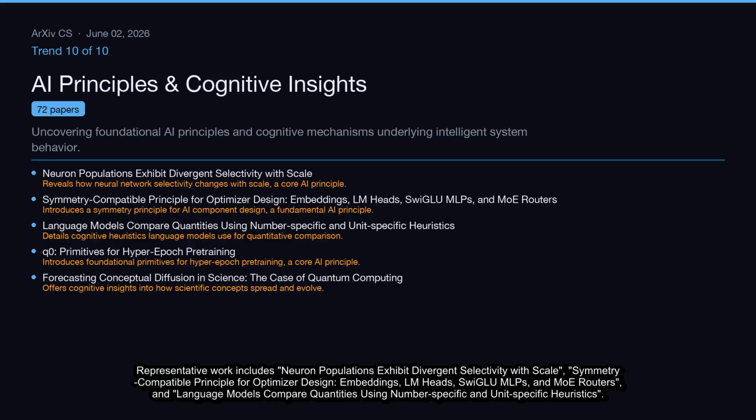Representative work includes neuron populations exhibit divergent selectivity with scale, symmetry-compatible principle for optimizer design, embeddings, LM heads, SwiGLU MLPs, and MoE routers, and language models compare quantities using number-specific and unit-specific heuristics.